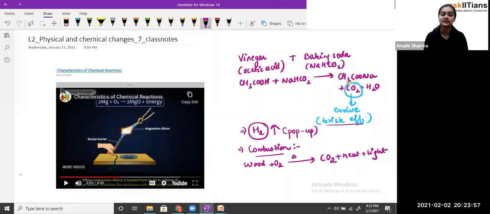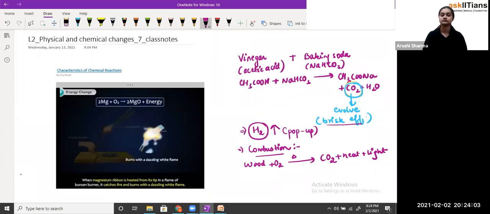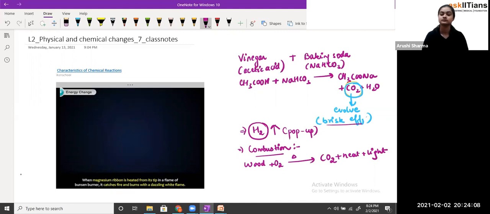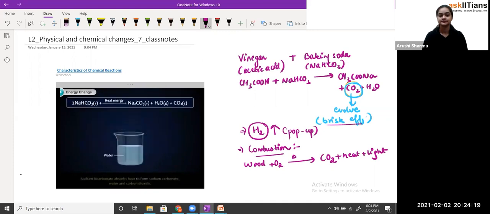When a magnesium ribbon is heated from its tip in a flame of Bunsen burner, it catches fire and burns with a dazzling white flame. Some chemical changes absorb energy. Chemical reactions that absorb energy are called endothermic reactions. Sodium bicarbonate absorbs heat to form sodium carbonate, water, and carbon dioxide.